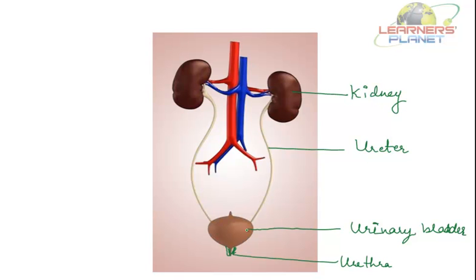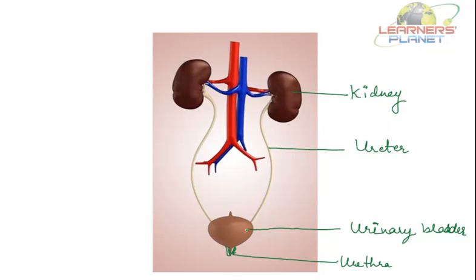Remember that the organs of the excretory system are the lungs, liver, skin, and urinary system. With the help of the lungs, removal of excess carbon dioxide takes place. The liver produces urea and uric acid as a byproduct of the breakdown of proteins.